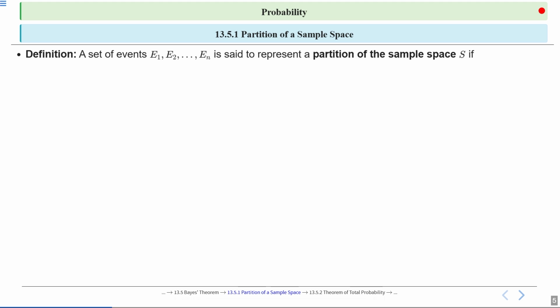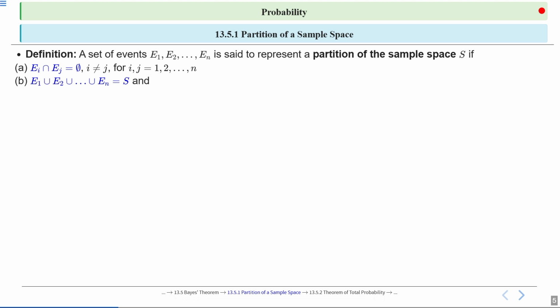So the definition: a set of events E1, E2, E3 till En is said to represent a partition of the sample space S if part A, Ei intersection Ej is equal to phi for i not equal to j, for i, j is equal to 1, 2, 3 till n.